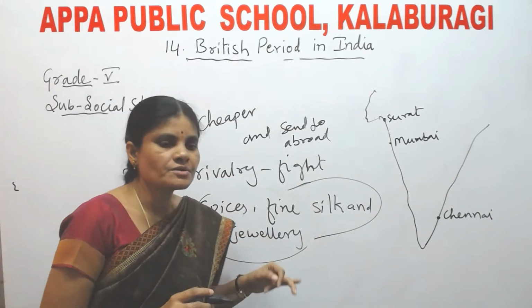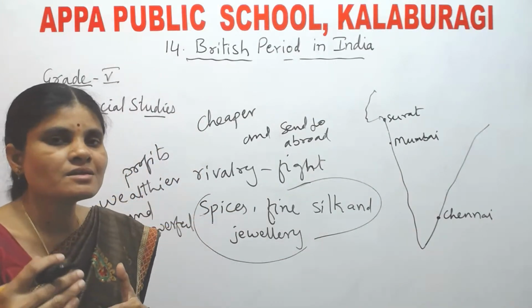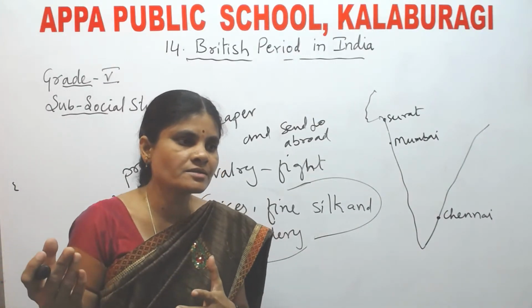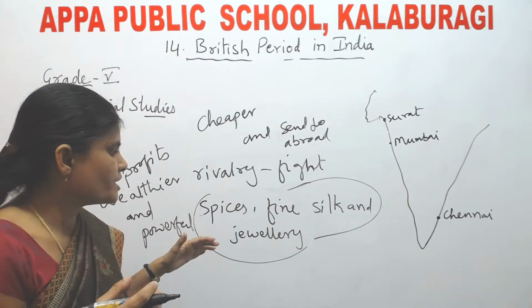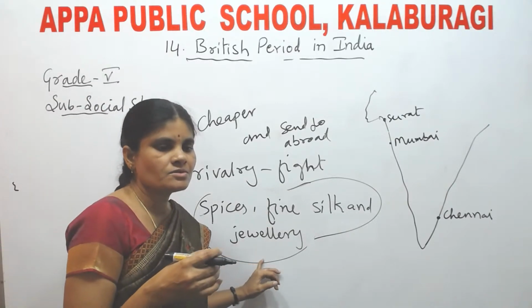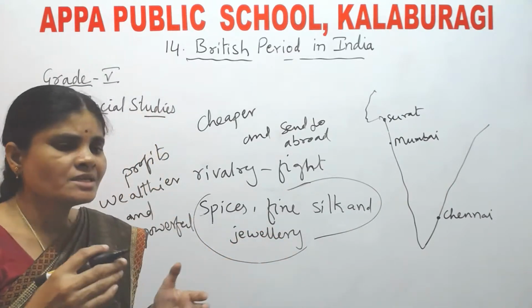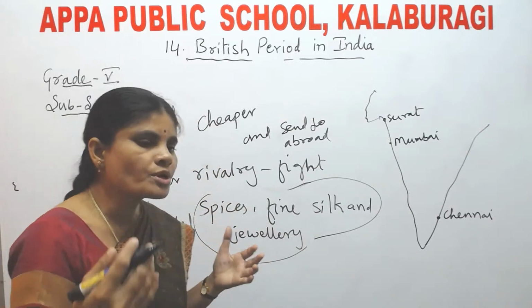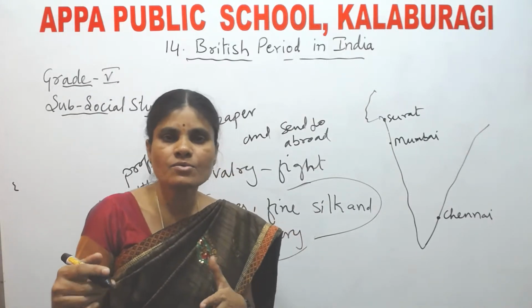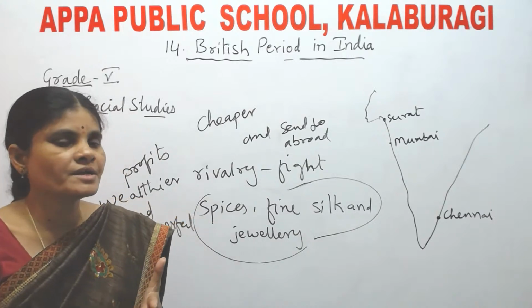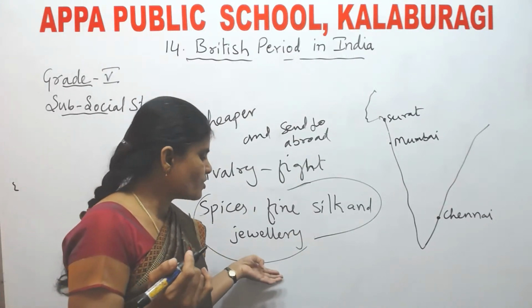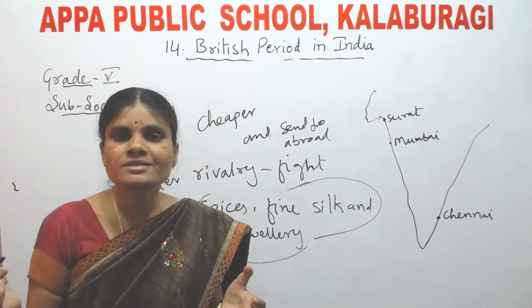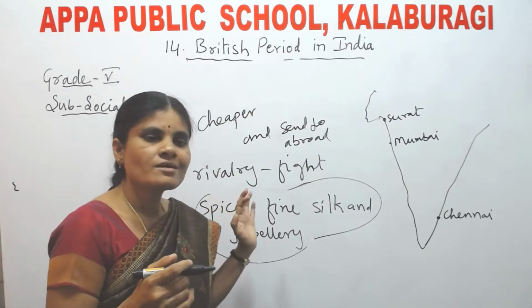By buying the Indian goods at lower prices and selling them abroad at higher prices, they wanted to make more and more profits. Each one of the countries wanted to buy more Indian goods and become more wealthy and powerful. That is why the fight started among the European countries.